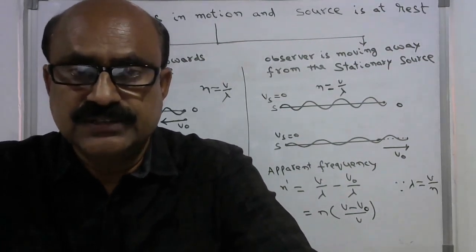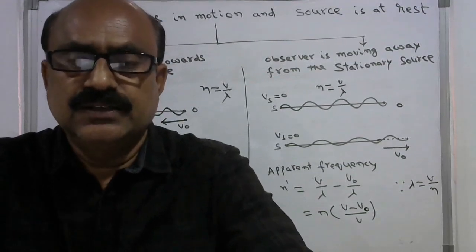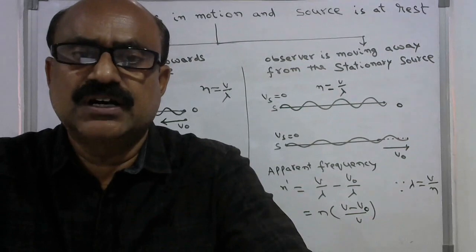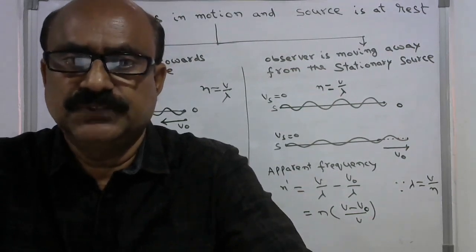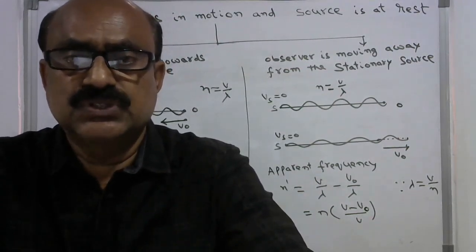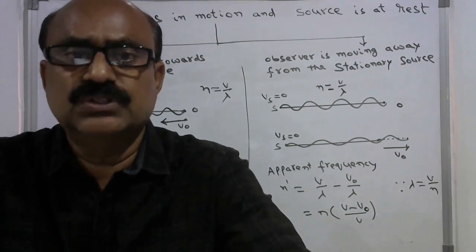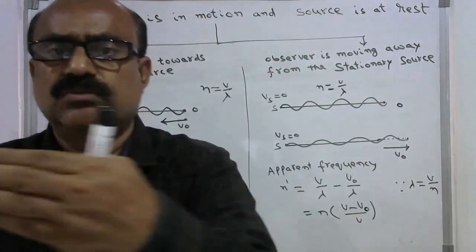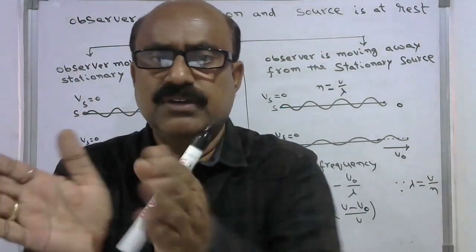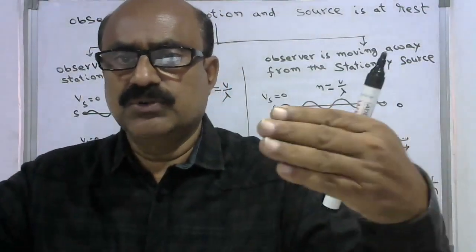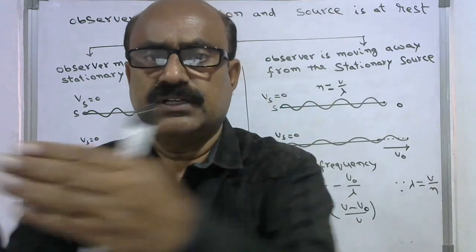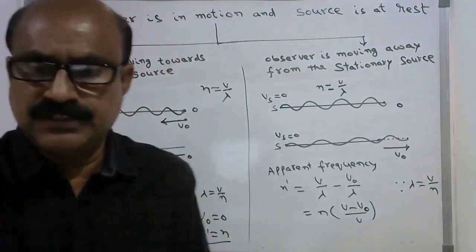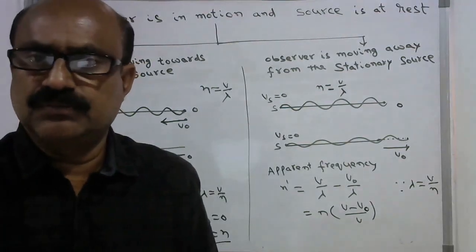In the third case, let us see what happens if both the source and the observer are in motion, both moving towards each other or both moving away from each other. Let us see the third form.